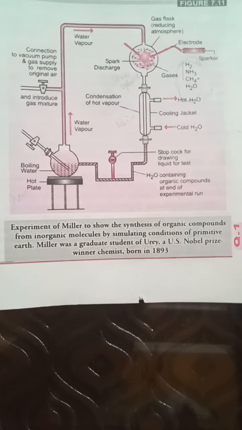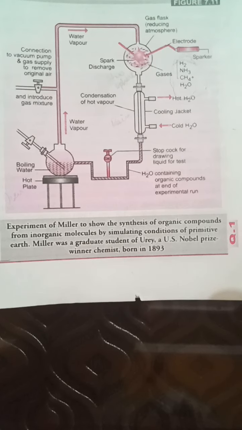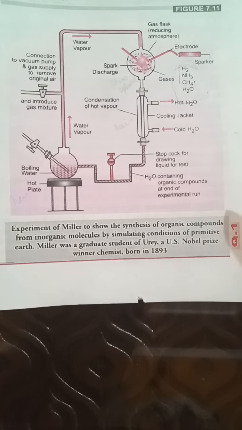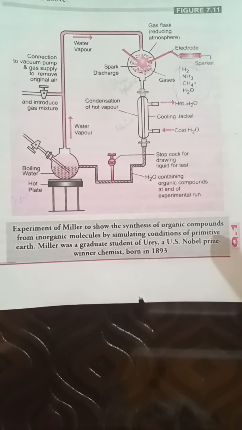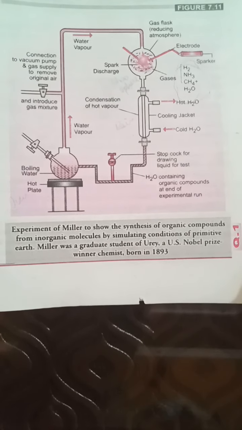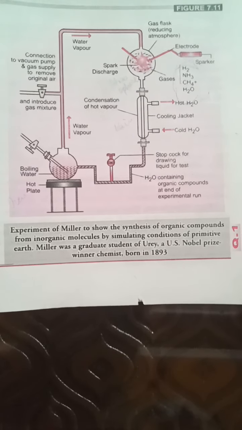So what was the conclusion of the Oparin and Haldane theory that we did in the previous lecture? That inorganic molecules, when they interact in the reducing atmosphere, are responsible for the formation of organic molecules, and then simple organic molecules combine to form complex organic molecules, and the complex ones, when they combine, form the coacervates.